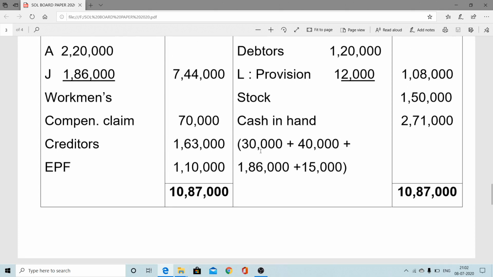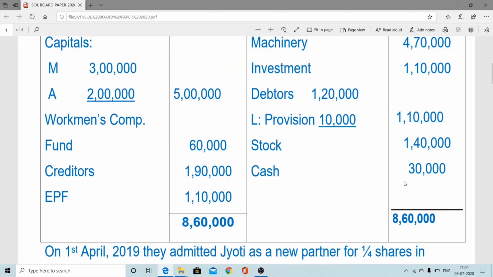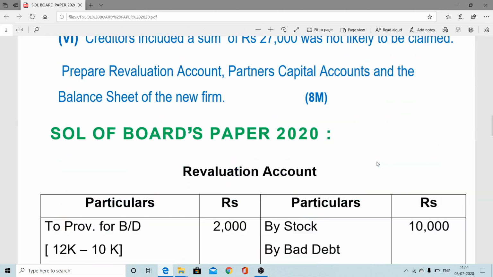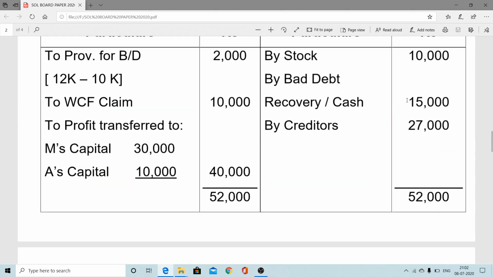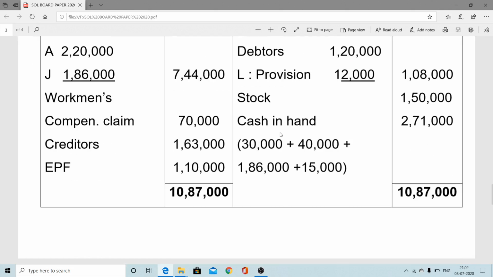Once we check how much opening cash there is, we can check from the old balance sheet. Yes, opening cash is 30,000, goodwill money 40,000. Now the bad debt recovery is 15,000. So here is the figure: opening cash balance 30,000, this is the incoming partner's contribution for goodwill money, this is the incoming partner's capital contribution, and this is for bad debt recovery.